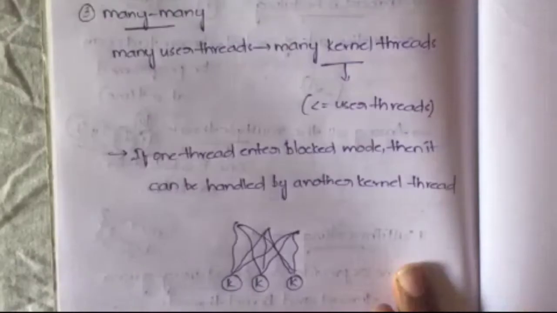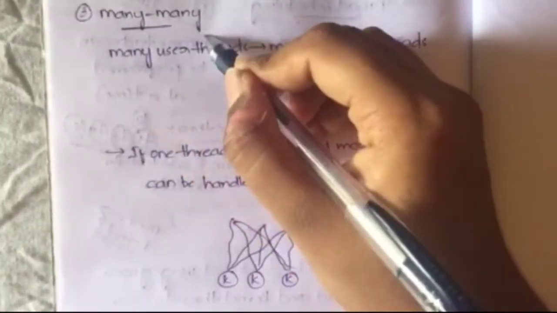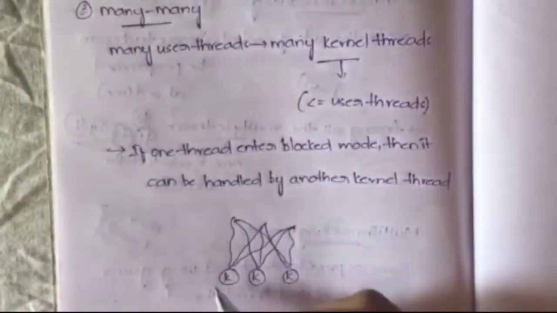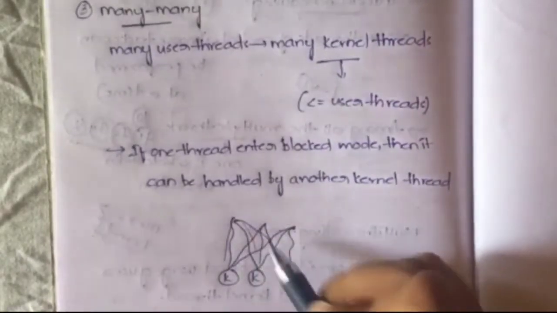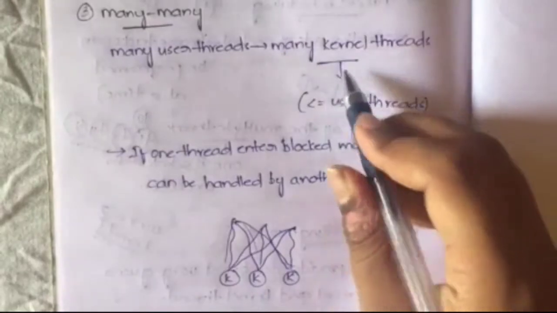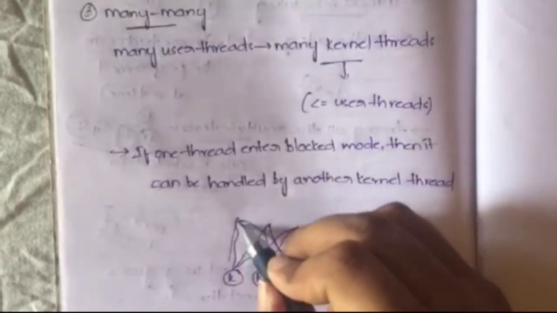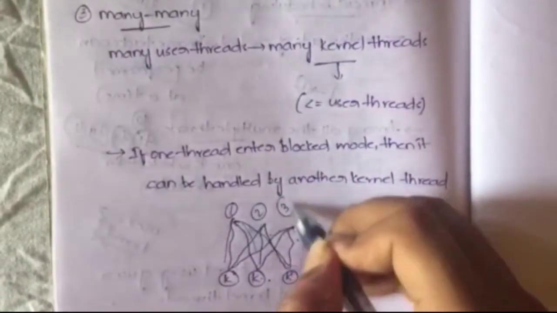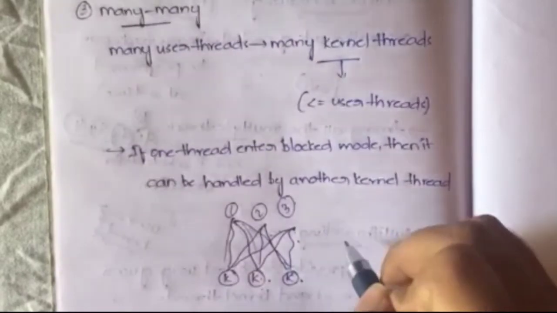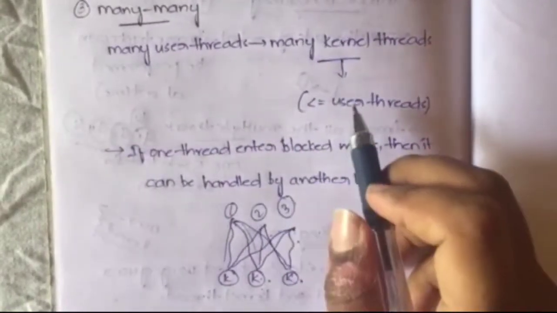Okay, the last model that we have is the many-to-many model. In the many-to-many model, you have many user threads and also many kernel threads. You can do any number of combinations. When you choose the kernel threads, their number should be less than or equal to the number of user threads you are using. Here you are using 3 user threads, so it should be less than or equal to 3, but not more than 3. That is the condition you have to follow in the many-to-many model.